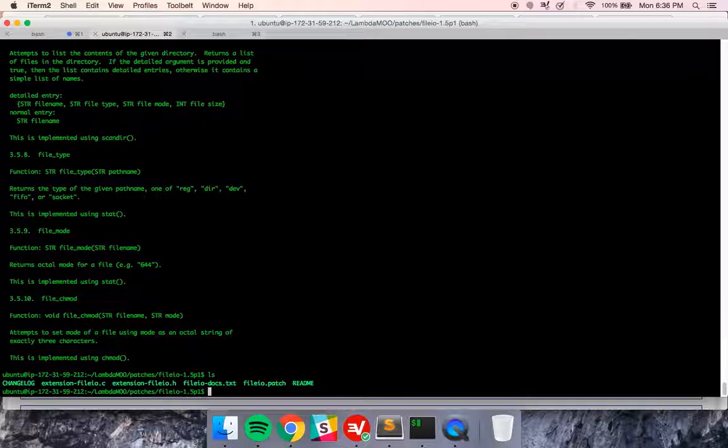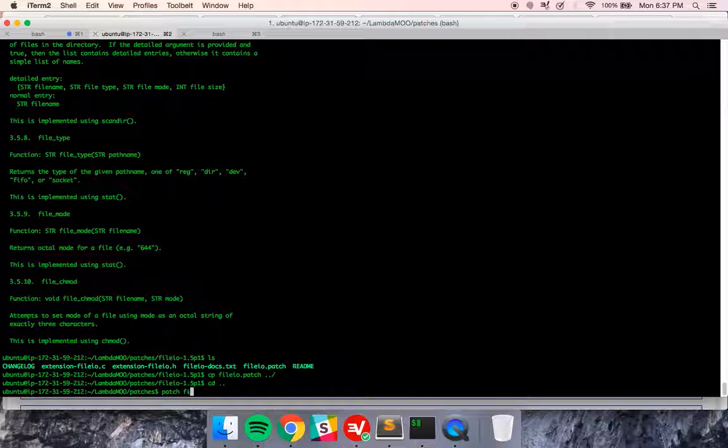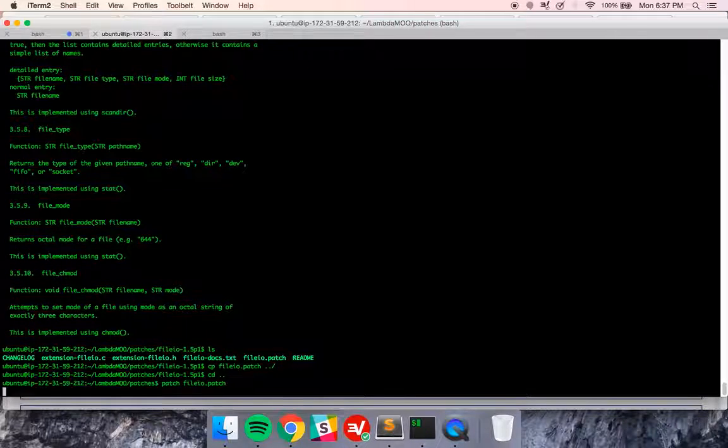So let's move this file. Copy file io.patch to /cd patch file io.patch. So I'm assuming right now that it's applying this patch. Well, in reality, not knowing what the hell it's doing.